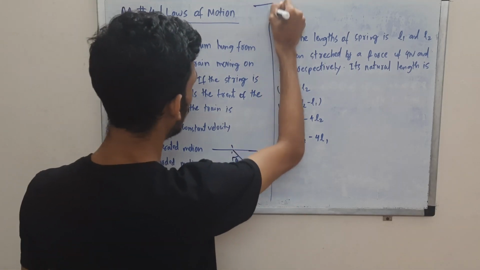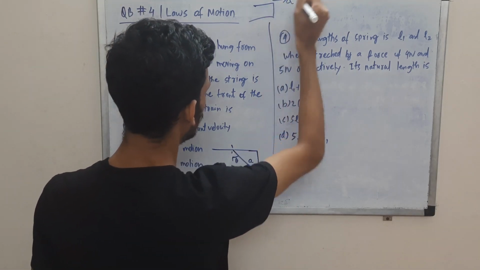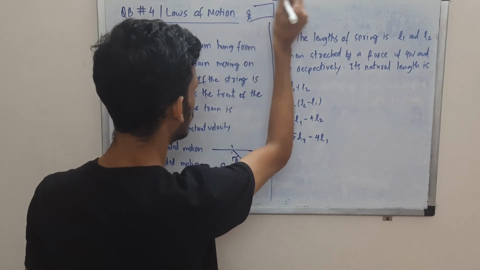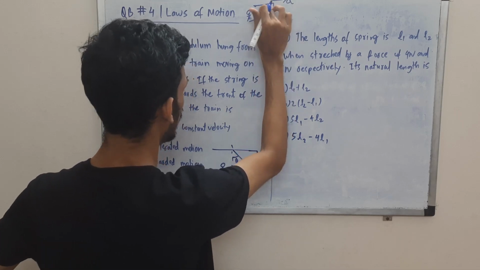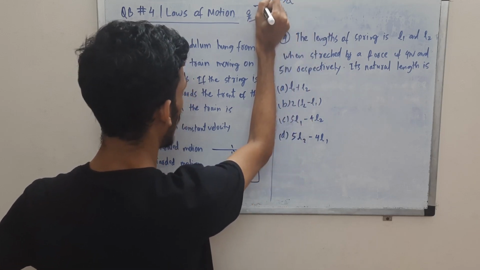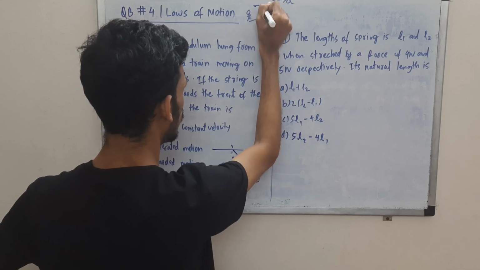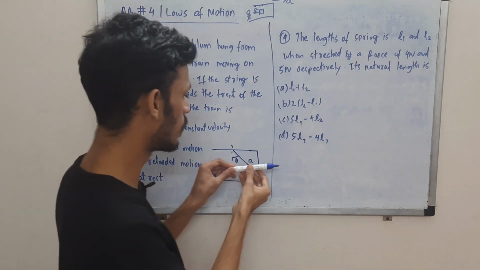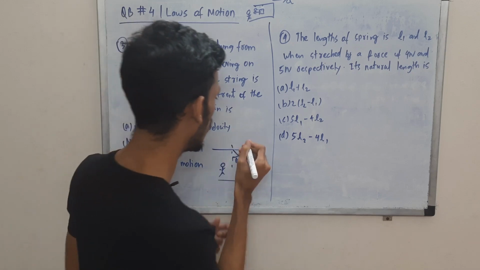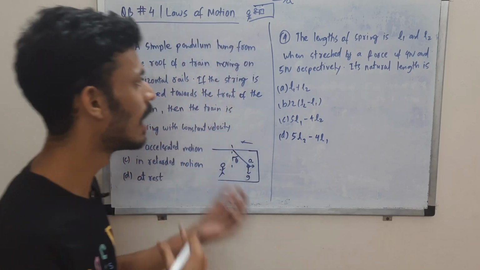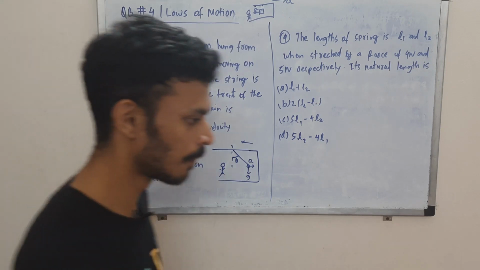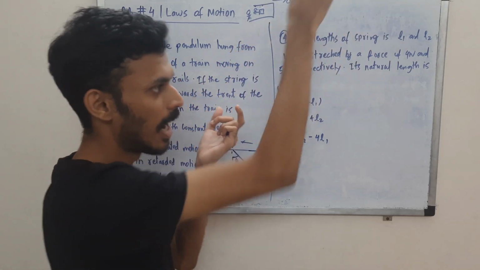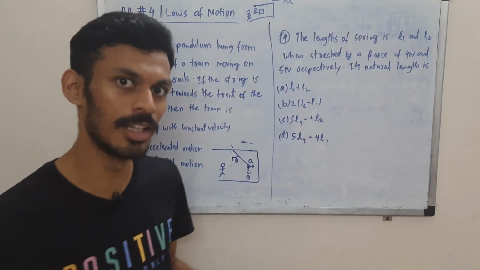Usually we have the train moving, right? Suppose we have the system moving, and if we want to observe something in the frame of the system, we reverse the direction of its acceleration and apply it to the object of our interest. Suppose there is a block, we apply the acceleration opposite. So here also we'll have to make the acceleration opposite and apply it. We are just reverse engineering this. If you are in a non-inertial frame, you just reverse the acceleration of the system and give it to the object that you are observing in the non-inertial frame, right?